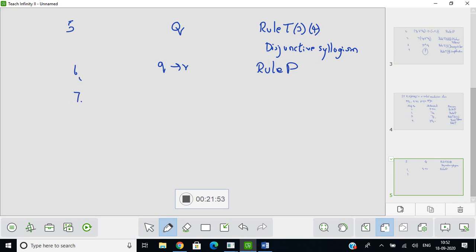You have Q and if Q then R. You can apply modus ponens. You will get R. I am using rule T. To which steps? I am using it on step 5 and step 6. I am using modus ponens.